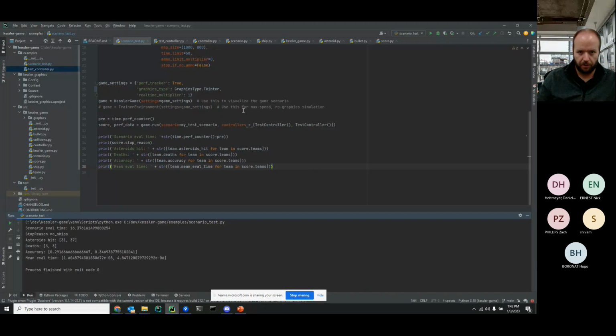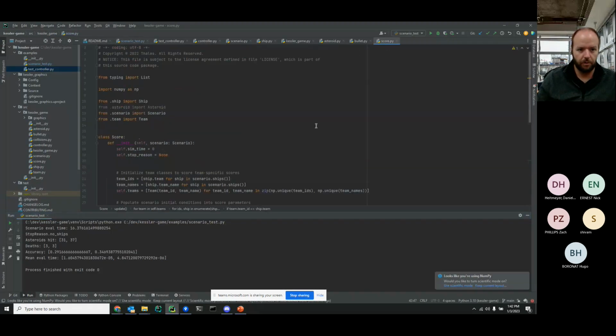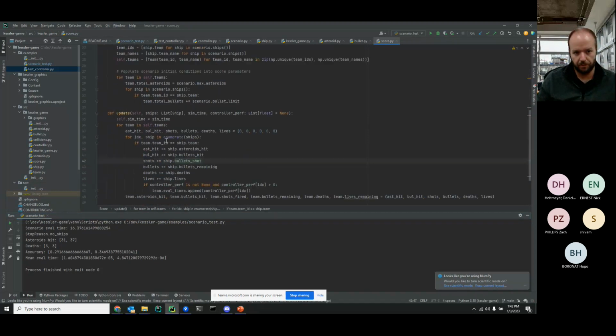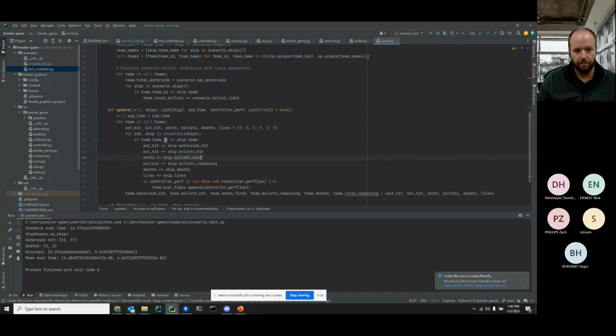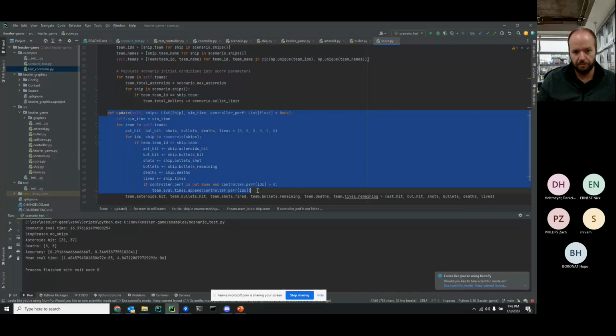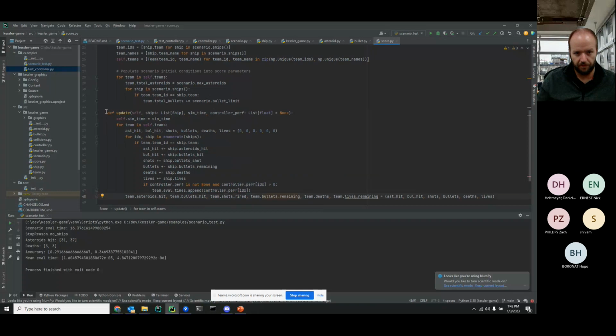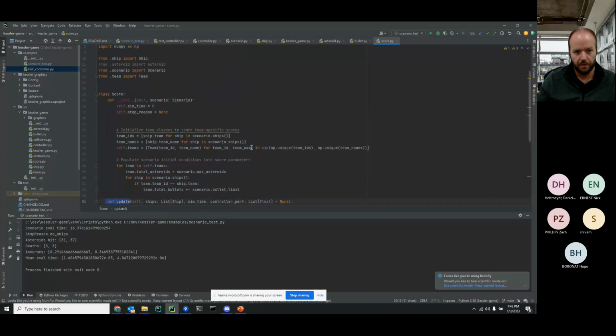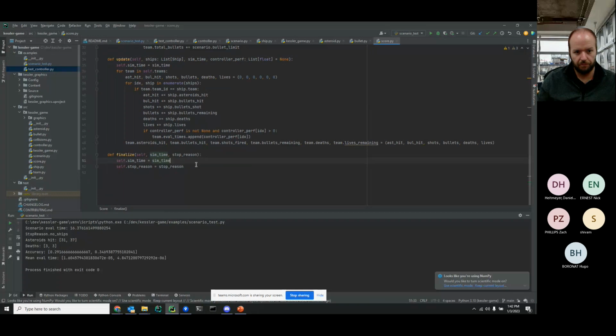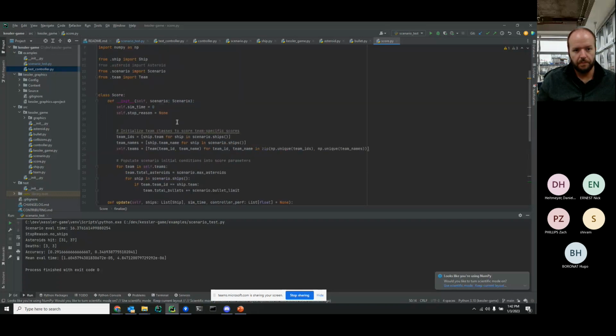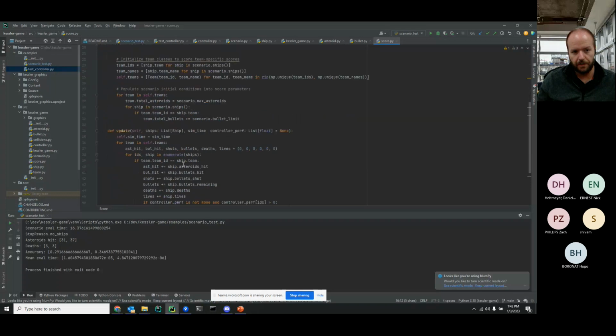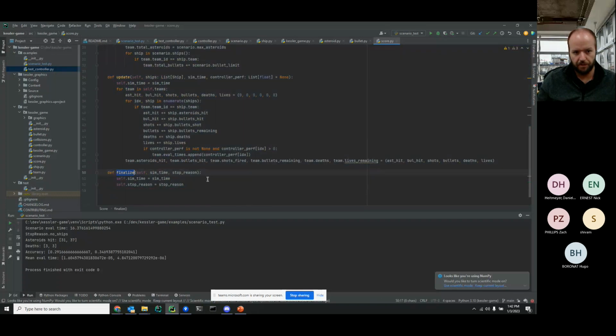Real quick, I'll show you the score class though, because if you are going to be doing things differently from how they are in score currently, there is information you can get every time step, and that's what this is, the update. But there is finalize, which is the final values. And so you can inherit this score class, and you can extend this update and finalize such that you can get other information that you care about.